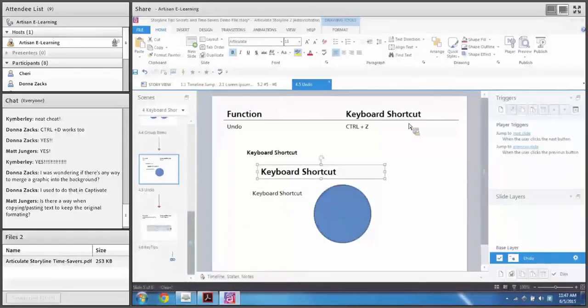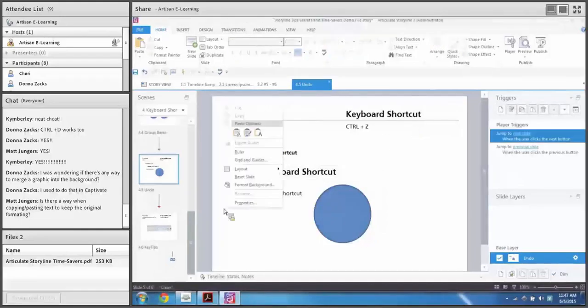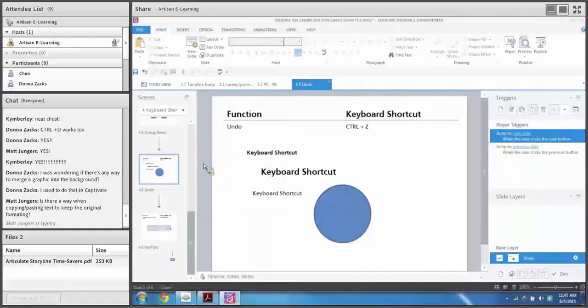It works really well when you're doing that within Storyline, but it struggles if you're copying and pasting, especially from Microsoft Word. Even if you right click and do keep source formatting, I've had issues where it doesn't keep the italics or bolding, and I haven't figured out an easy way of getting around that, unfortunately. But you do have those options if you didn't notice those were there before. Any other questions before we close up for today?